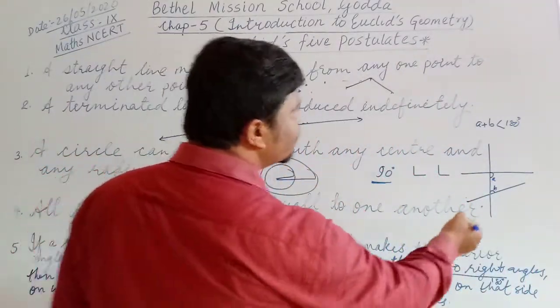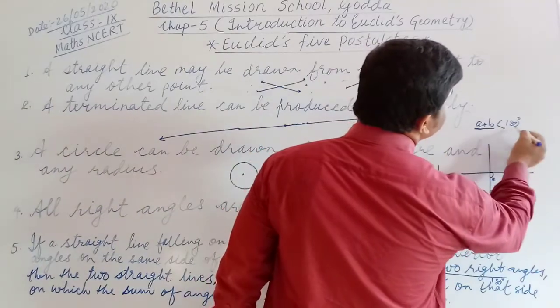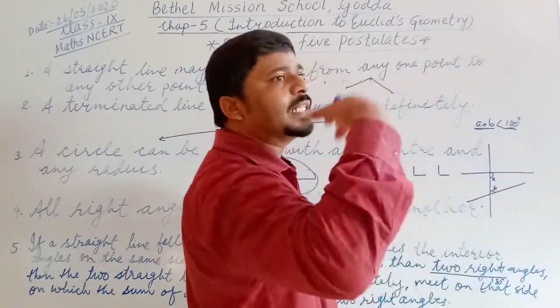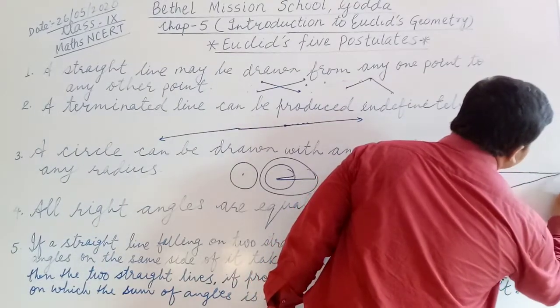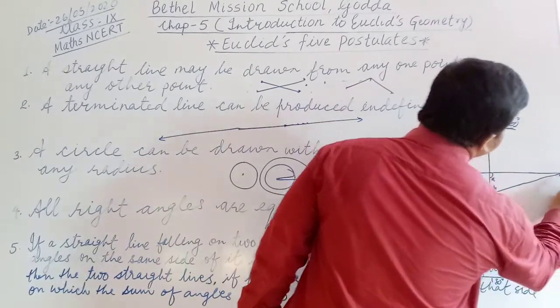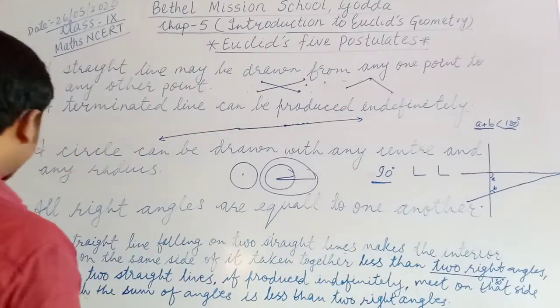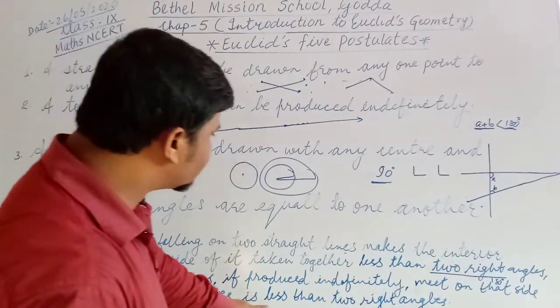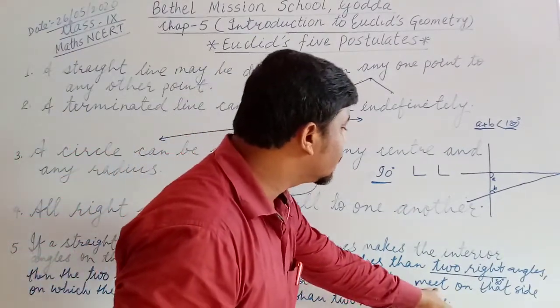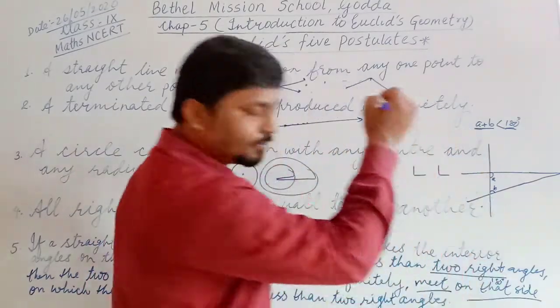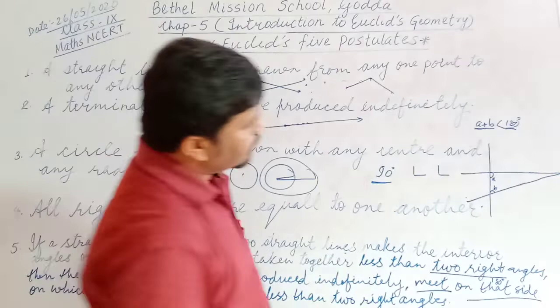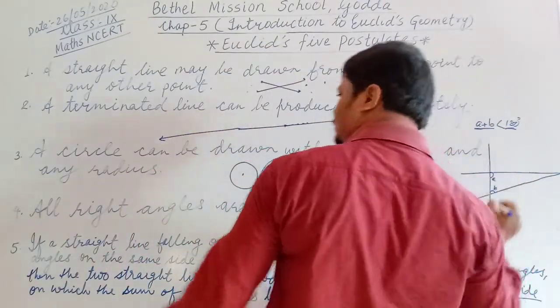Whether the sum of two angles is less than 180 degree, on that side if you produce indefinitely, they meet each other, means on which the sum of the angles is less than 2 right angles, they meet on that side.